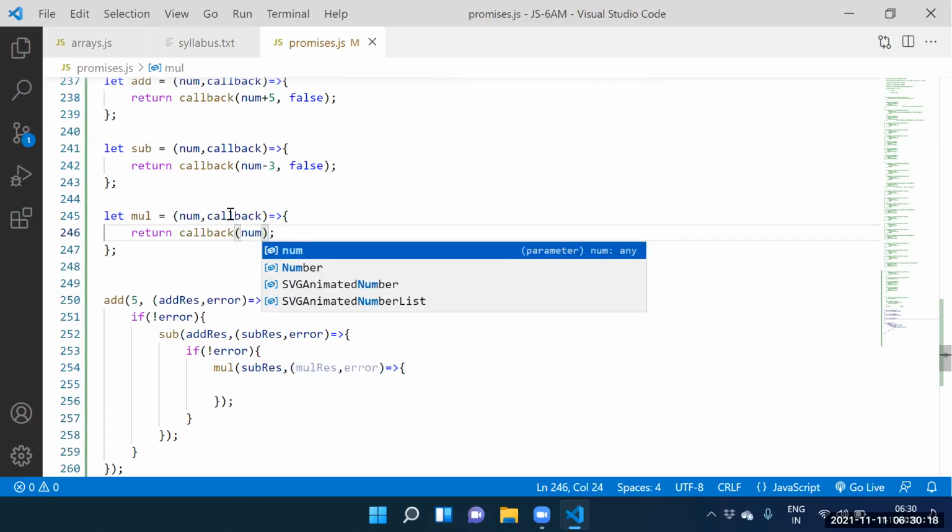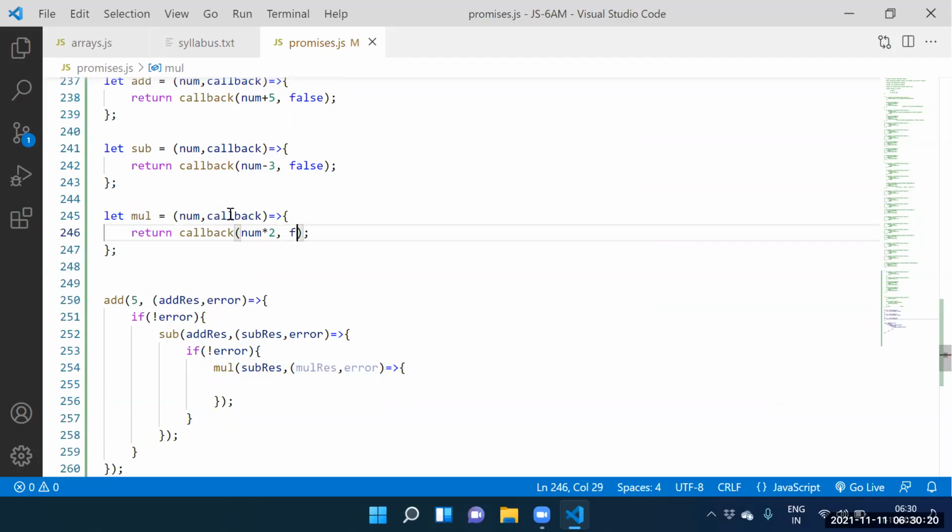Guys, flow is okay? Num into 2, comma, false. What is num into 2? 7 into 2 is 14. That 14 is stored into multiplication result. False is stored into where? Error.